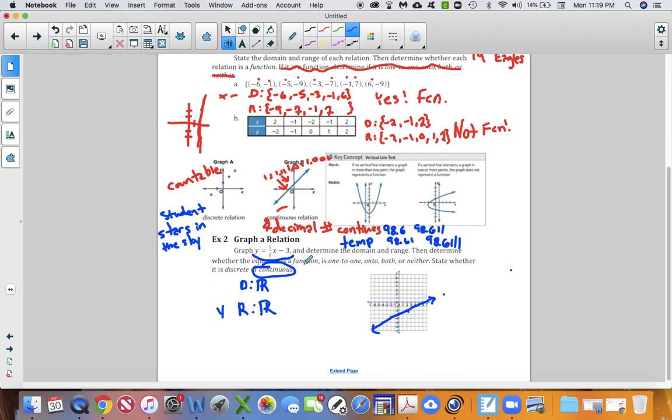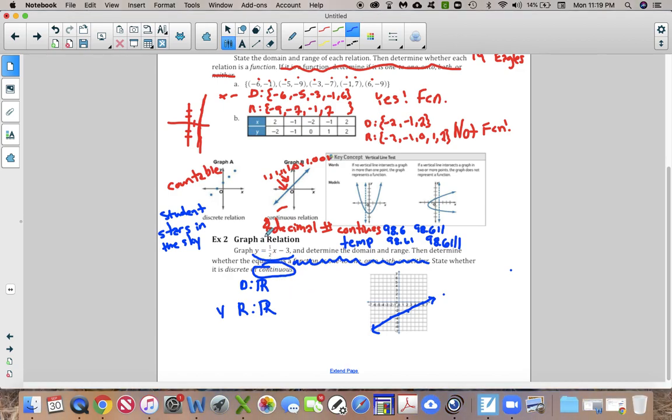Then state whether the equation is 1-to-1, onto, both, or neither. We're not going to do that. You skip that part, so cross that out. If they ask you that on the homework, don't worry about 1-to-1, onto, both, or neither. And then state whether it's discrete or continuous. All of the functions should be continuous, okay?